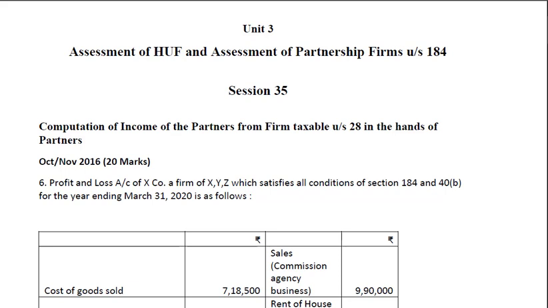Session 35 of Unit 3 of Taxation of 5th semester BBA. In this session, we shall see the computation of income of partners from the firm taxable under Section 28 in the hands of the partners, and also computation of total income and tax liability of partners.